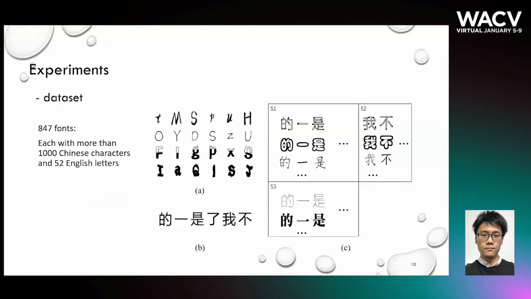To verify the generative ability of the proposed model, we construct a dataset which consists of 847 fonts, each with 25 English letters and more than 1,000 Chinese characters. We divide ground truth images into three parts. S1 is used for training, and S2 and S3 are used for testing unknown content and unknown style respectively.